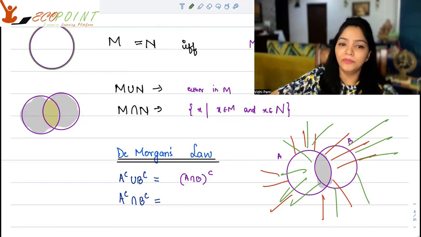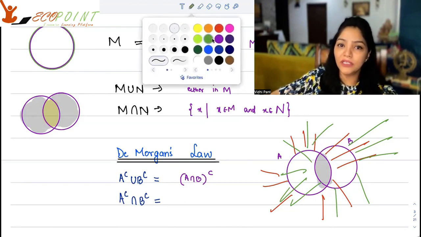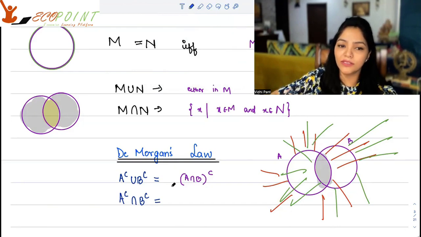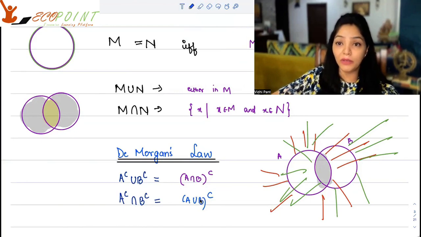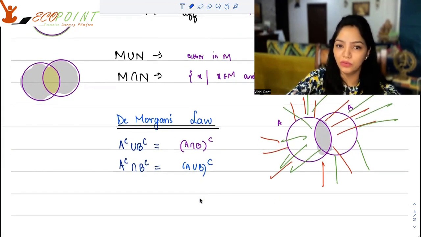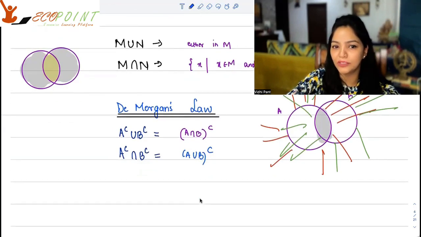So the second part is for the intersection. So De Morgan's law says that A complement intersection B complement is A union B complement. So complement of the union. So union of complements is complement of intersection, and intersection of complements is complement of the union. So this is very important for you to note down. And this is the homework for you. You must try out the second one.